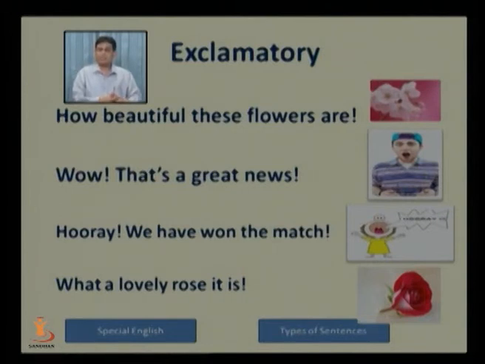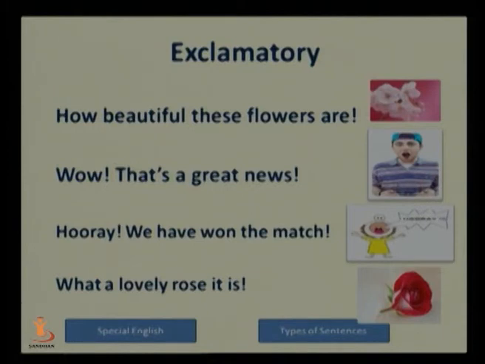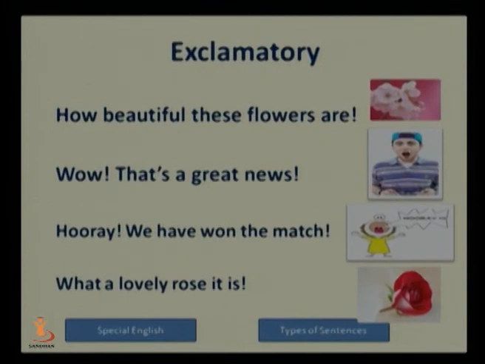So everyone in the stadium will get excited and everyone will shout loudly, hooray, we have won the match, hooray, we have won the match. So this is the kind of excitement which you express on winning the match or on getting any good news. So this kind of excitements we express in these exclamatory sentences.